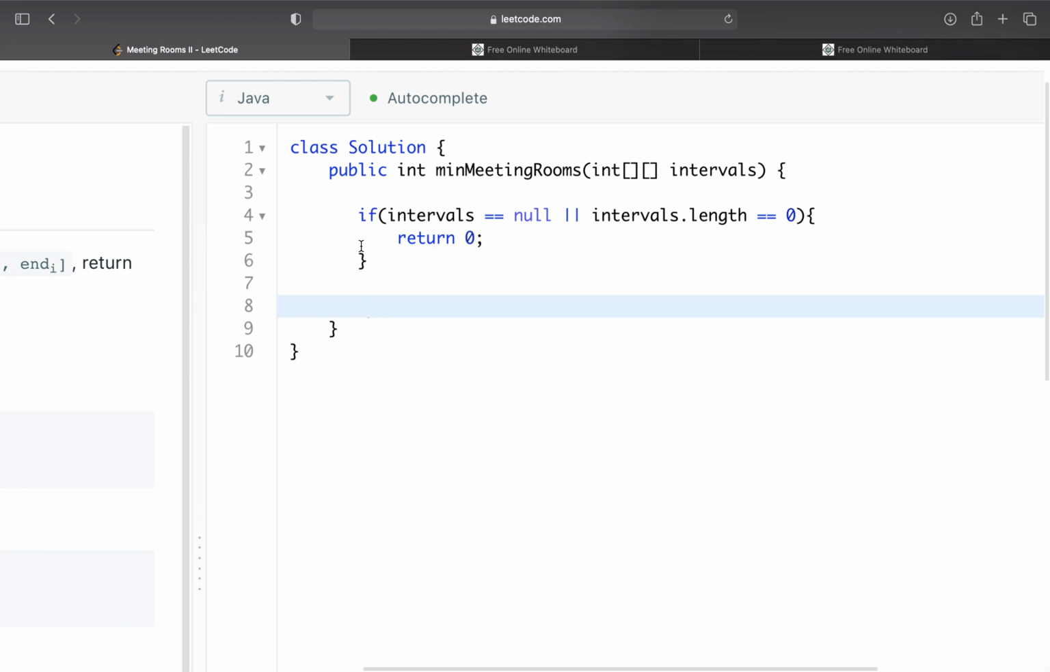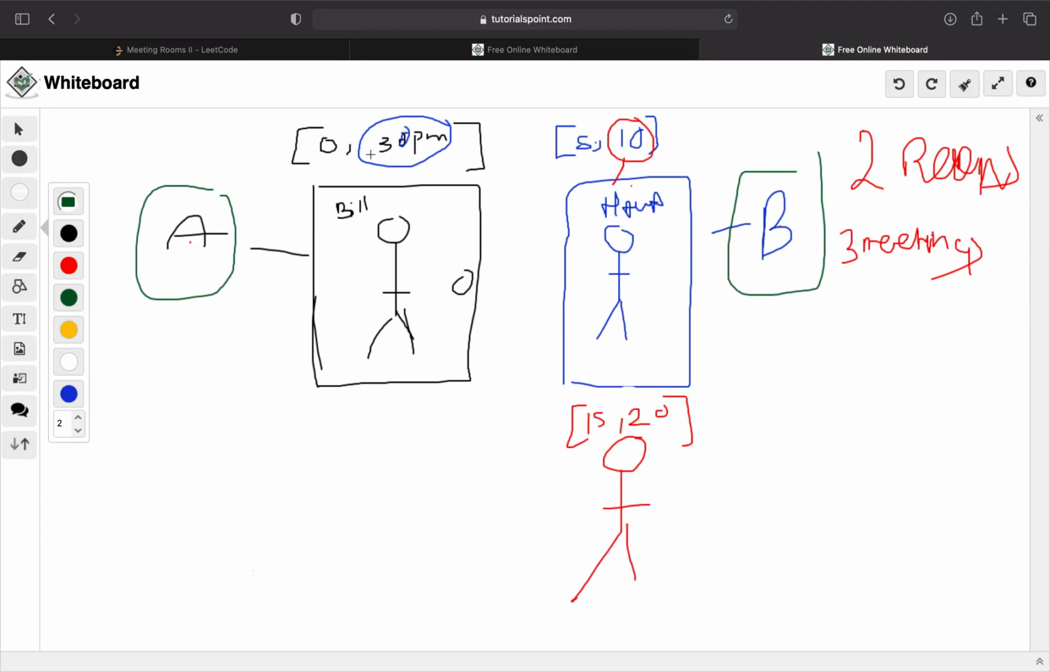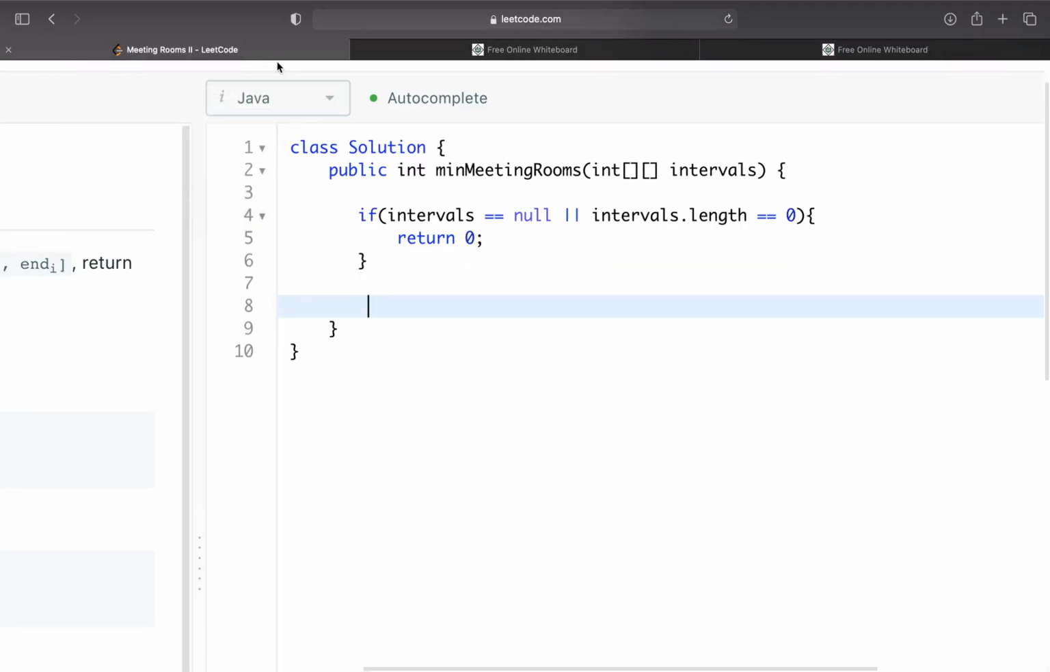Like we said, it was easier to have these sorted based on the meeting that was happening earliest. Bill's meeting happened first, Hawa's meeting happened next. Adam's not going to skip me and go find a room because my meeting starts before his. So it makes sense to have these sorted so that we can compare them more easily.